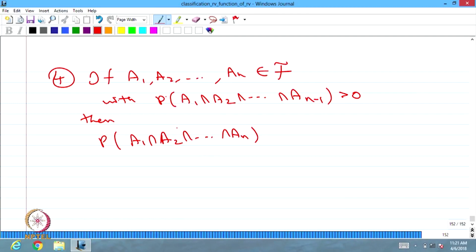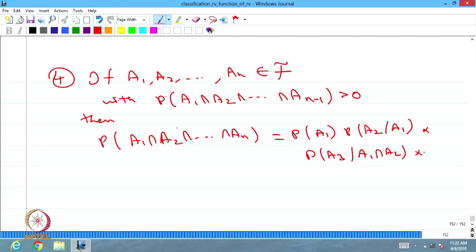Then the probability of the intersection of n events is the same as the probability of A1 multiplied by the probability of A2 given A1, multiplied by the probability of A3 given A1 intersection A2, and in the same way the last element is the probability of An given A1 intersection A2 intersection and so on up to A(n minus 1).